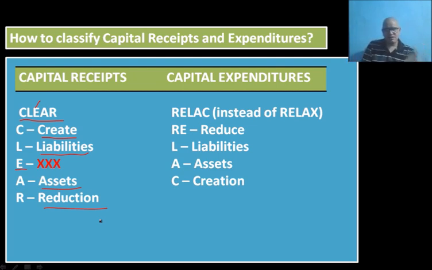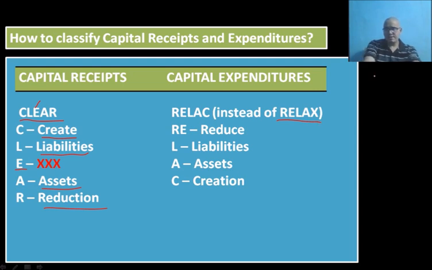So, clear receipts. On the other hand, in case of capital expenditure, you remember the word RELAX. Once you spend money, you are relaxed. Government is relaxed and spending its money.